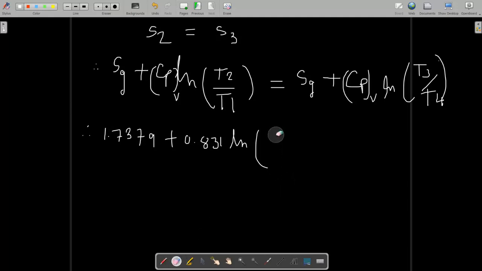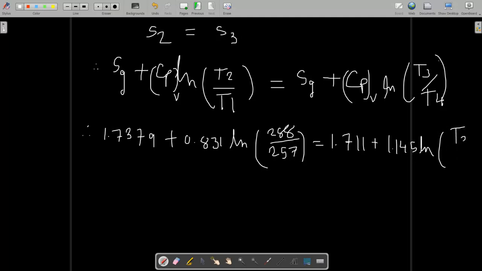The temperature should be in Kelvin, so 15 degrees is 288 and minus 16 is 257. Now at 40 degrees Celsius, the entropy of vapor is 1.711 plus the specific heat of vapor 1.145 ln T3 by T4, that is 313 Kelvin.